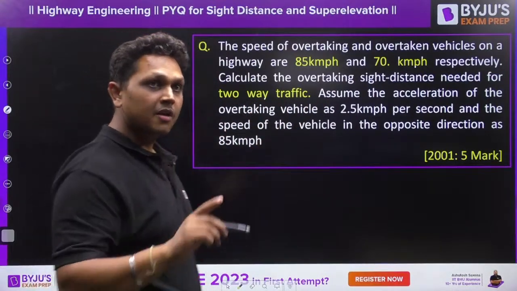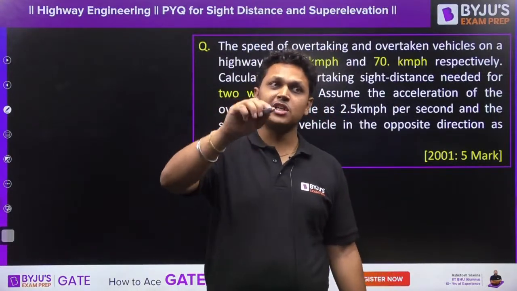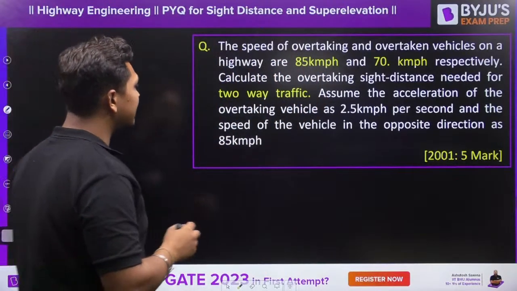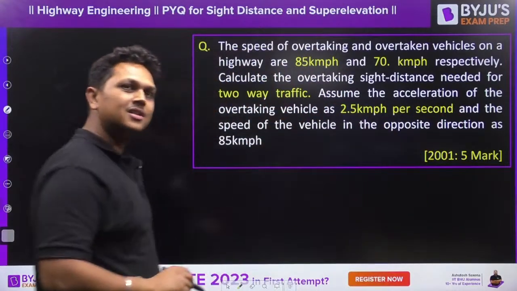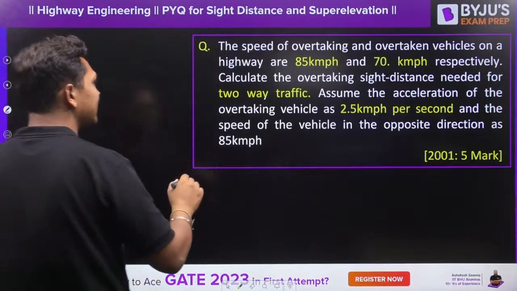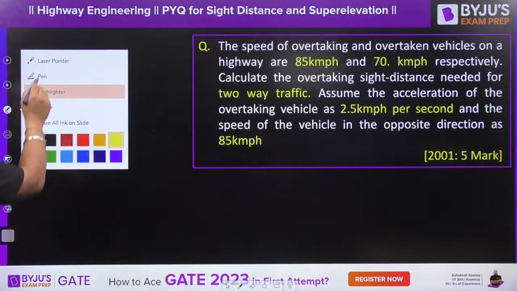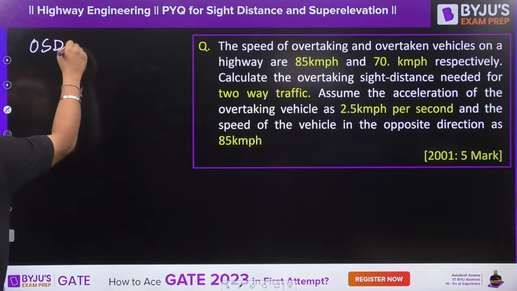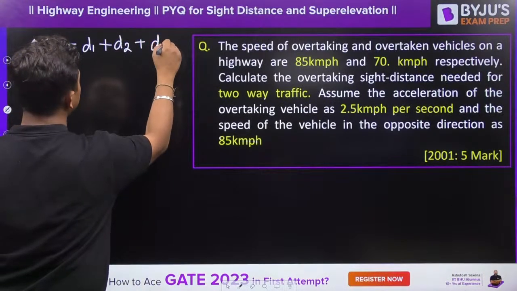I have explained. If it is one way, then it is only D1 plus D2. If it is two-way, D1 plus D2 plus D3 is there, right? Assume the acceleration of the overtaking vehicle as 2.5 km per hour per second. See the units, you have to take care of the units. The speed of the vehicle in the opposite direction is also 85 km per hour. So let us quickly calculate the overtaking sight distance. Overtaking sight distance is equal to D1 plus D2 plus D3.